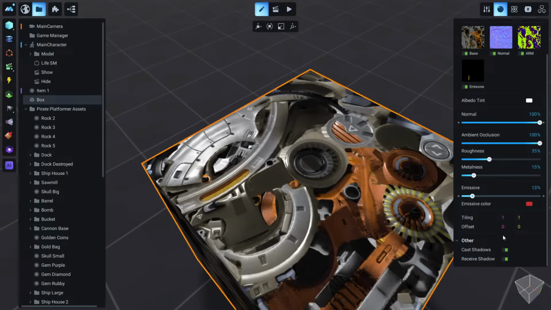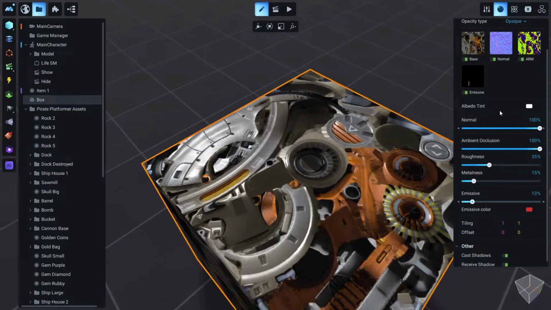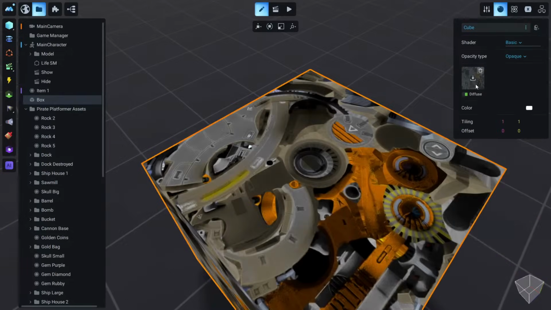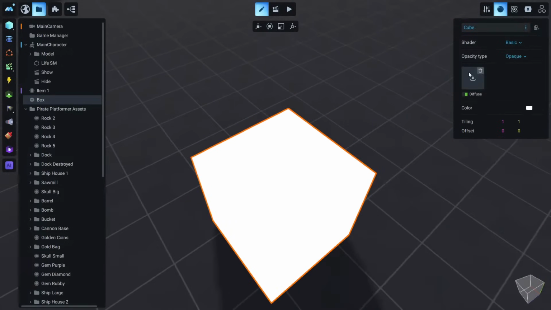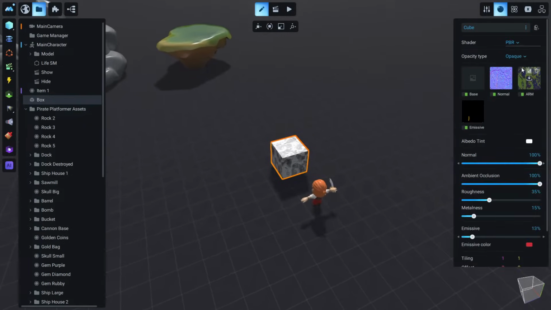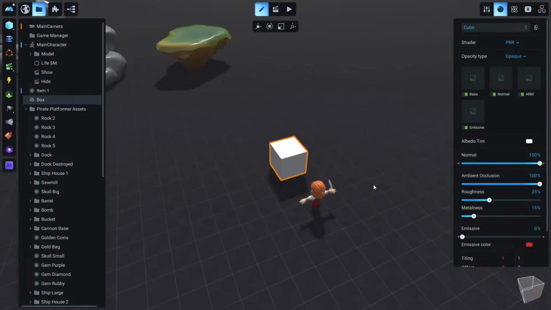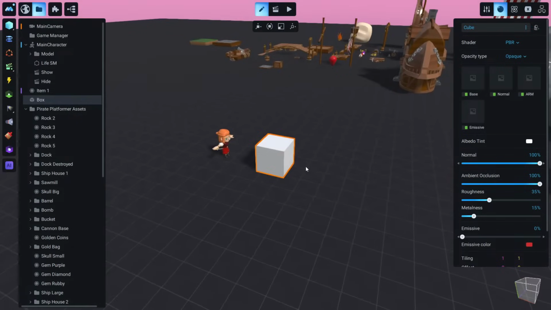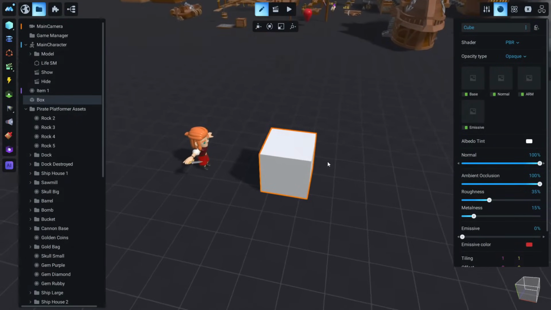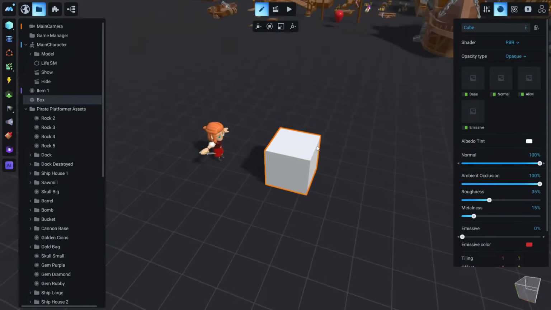Now about this tiling and offset, we will see it in a little bit, so don't worry about it. Let's make this basic for now. Let's delete this. So we have this, no, basic, let's make it PBR and delete this. So we have this little cube here. How can we animate it now? Let's go to a little bit more advanced stuff. How can we animate this?